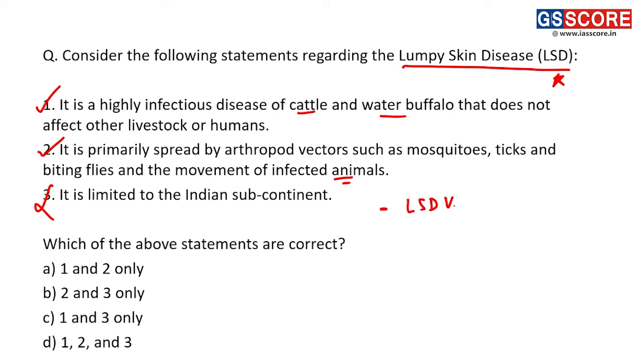So the first two statements are correct, and that's why the answer of this question is A, 1 and 2 only. Answer of this question is A.